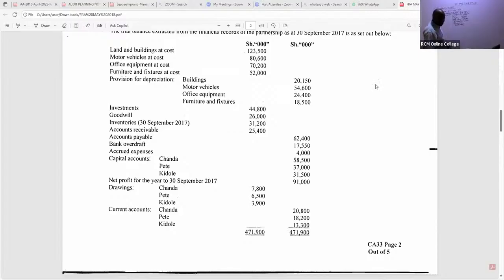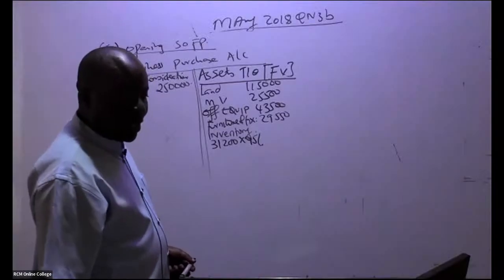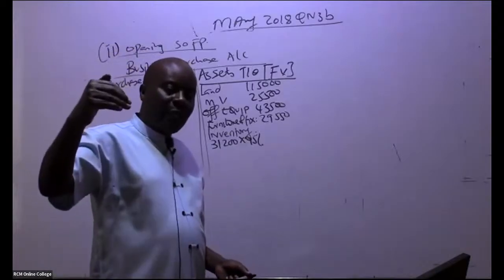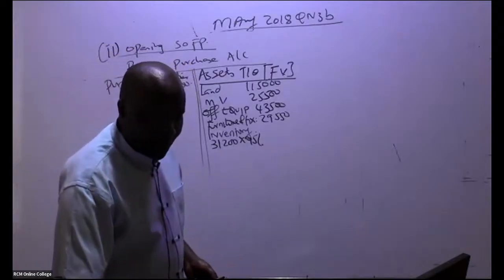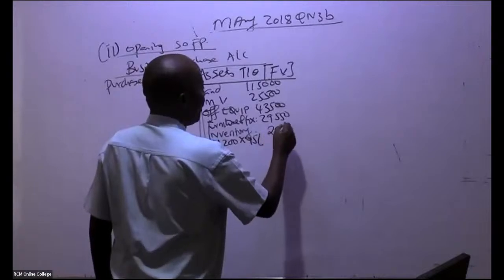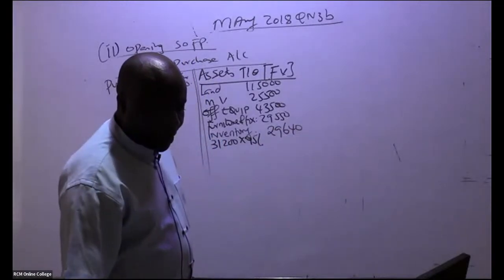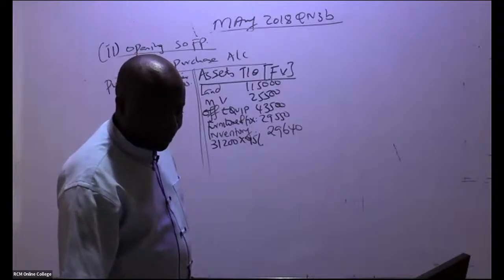So inventory, less 5%, is 29,640. Do we have any other item? Oh, yes, we do.